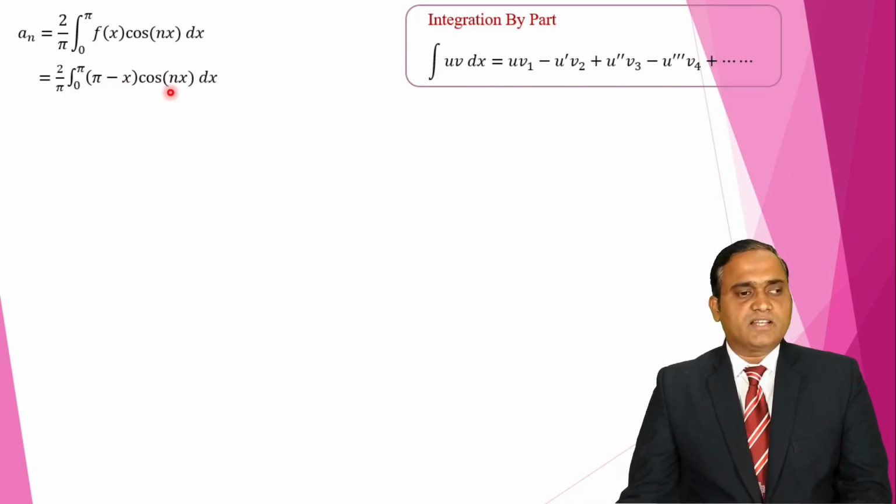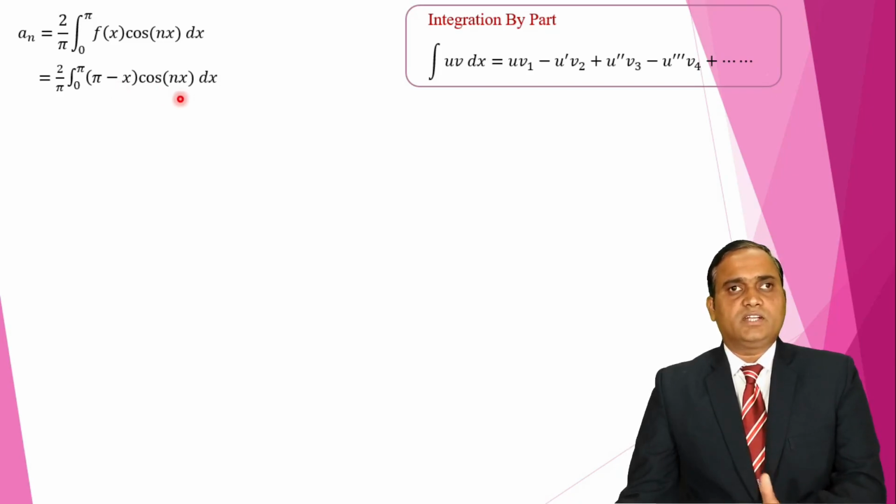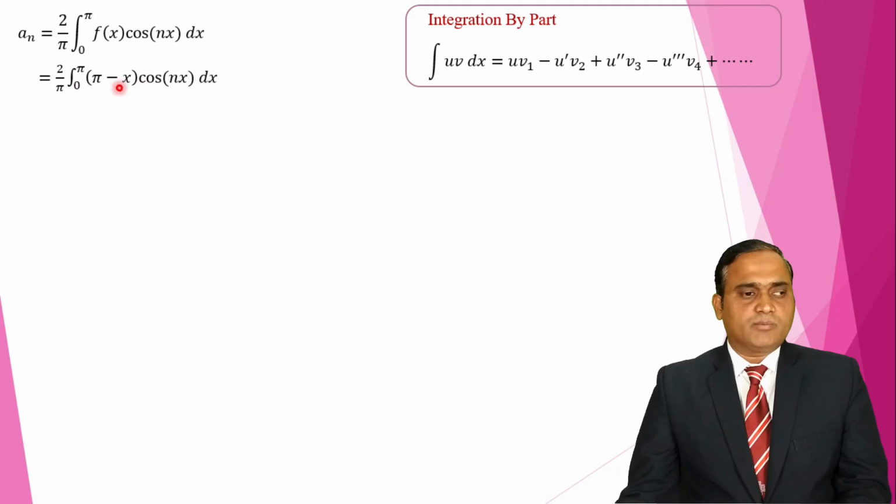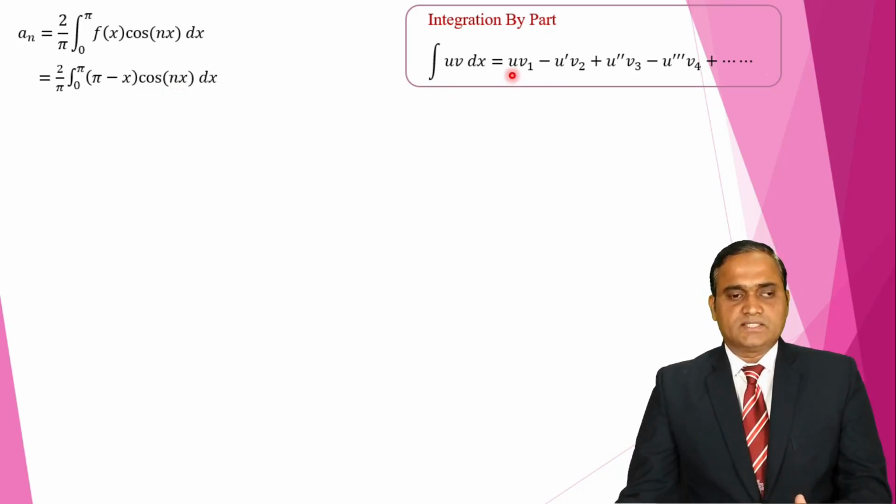This is arithmetic and this is trigonometric. So in LIATE, first A, arithmetic occurs, then trigonometry. So pi minus x is u and cos nx is the v value. So we have to write u as it is, integration of v1, minus take a derivative of u, take integration of v1 we get v2, plus take double derivative. In this way we have to use this formula.